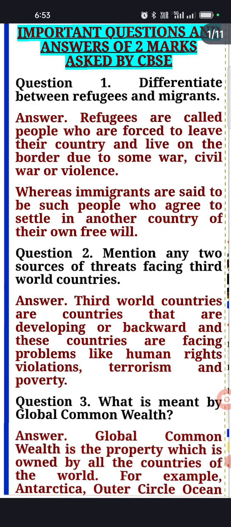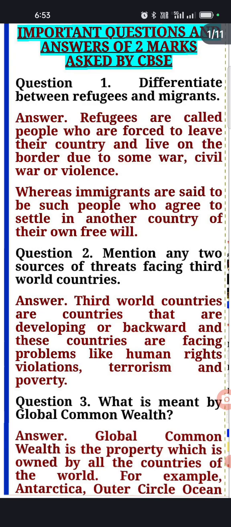The first question that I have given here is: differentiate between refugees and migrants. Refugees, as we all know, are those people who are forced to leave their country and live on the border due to some internal civil war or war at the border and some violence. Then these people take shelter in other countries. These are called the refugees.